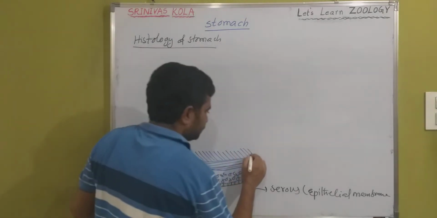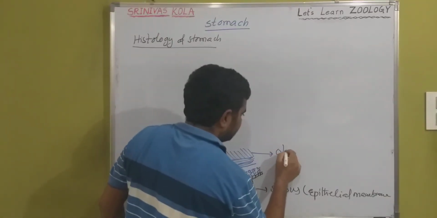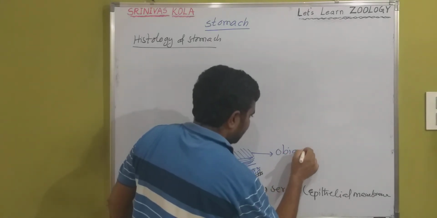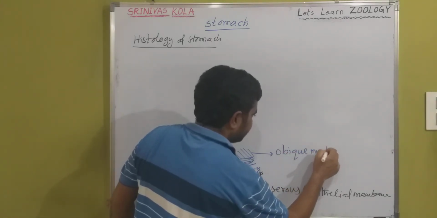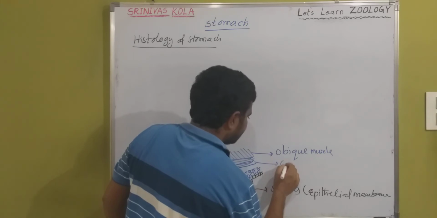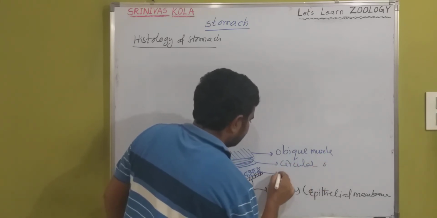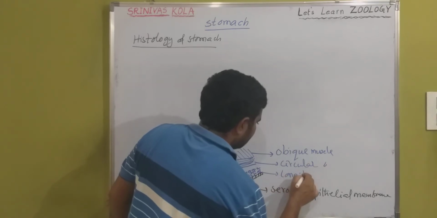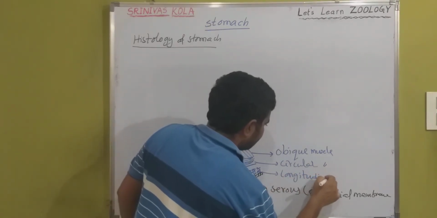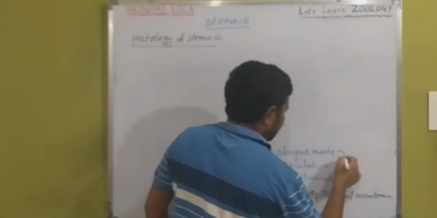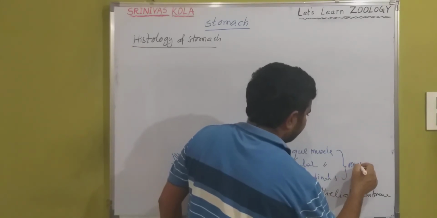So these are the special oblique muscles, circular muscles, and longitudinal muscles. These 3 are collectively called the muscular layer.